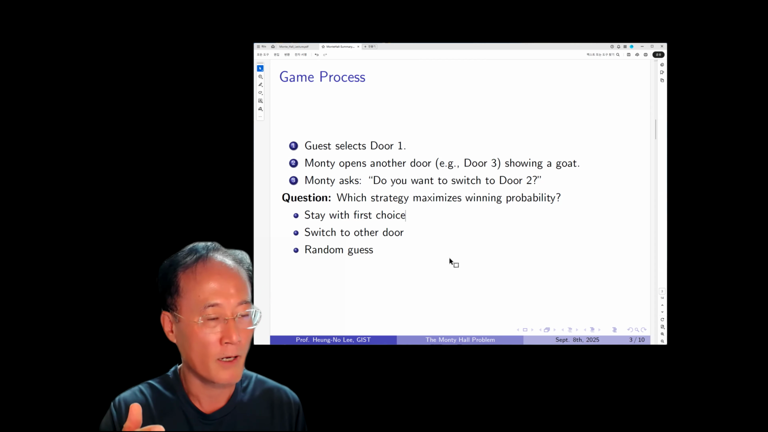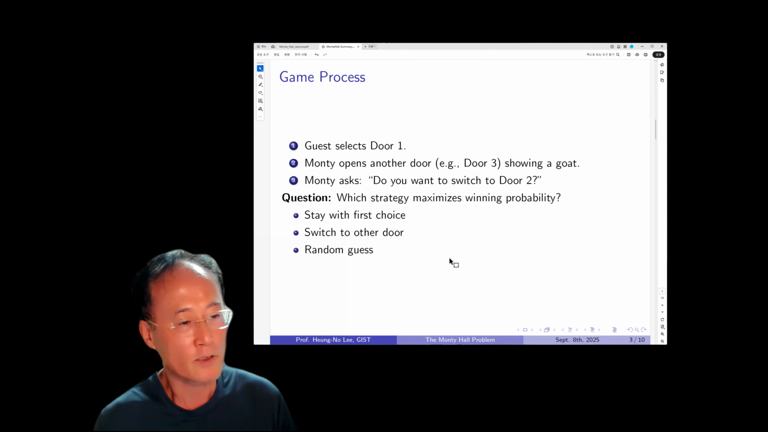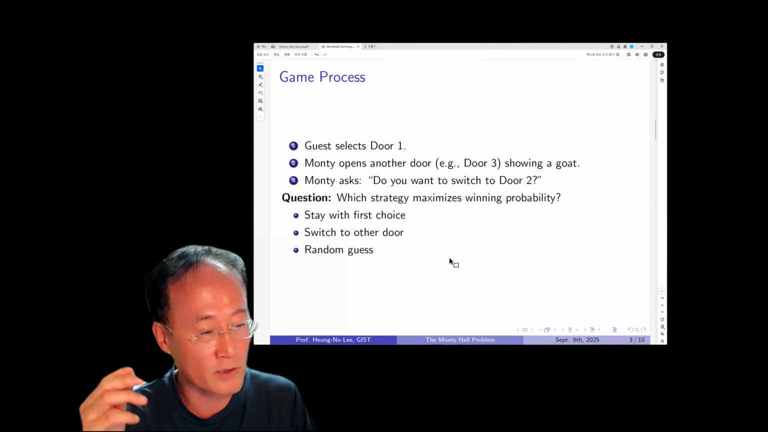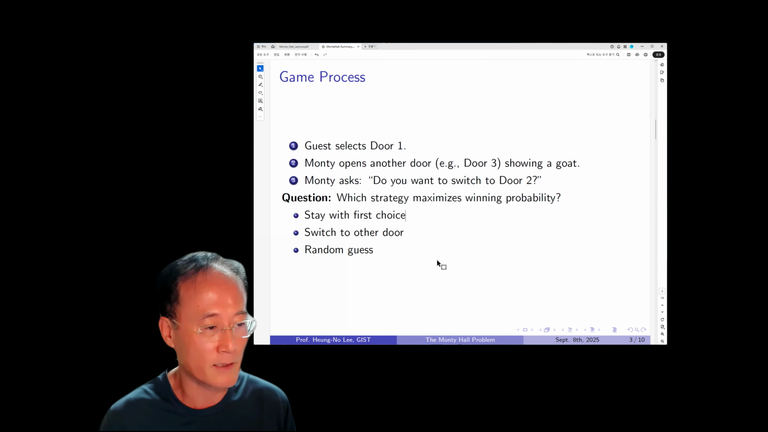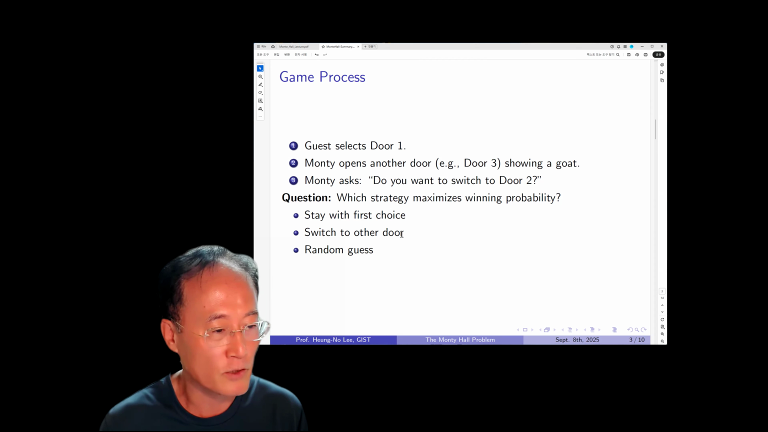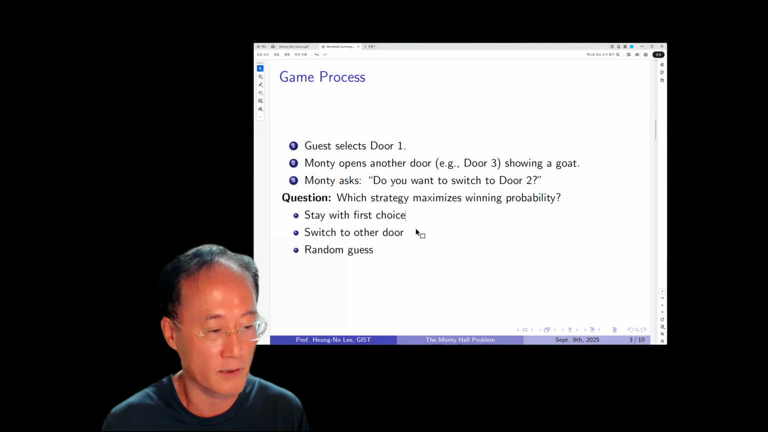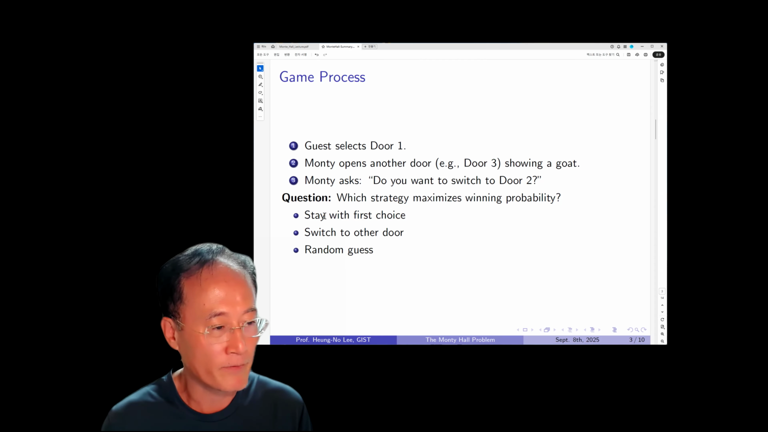because Monty always opens a door behind which there is a goat. So the other door that the guest has to select is surely the Cadillac. Okay, so that's the case. That's why by switching to the other door, the guest has a winning probability of two-thirds. And a random guess is basically half and half of these two policies.